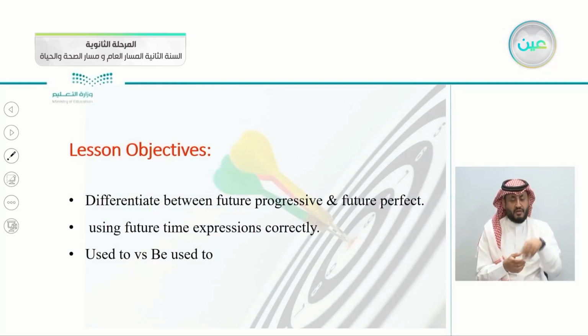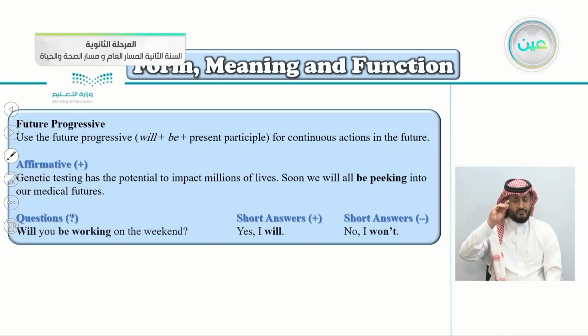Today's lesson objectives: to differentiate, to tell what is different between future progressive and future perfect, using future time expressions correctly, and used to versus be used to. So this is the future progressive. We use the future progressive. This is the form here. The form, what will you write? You'll write will, be, present participle.